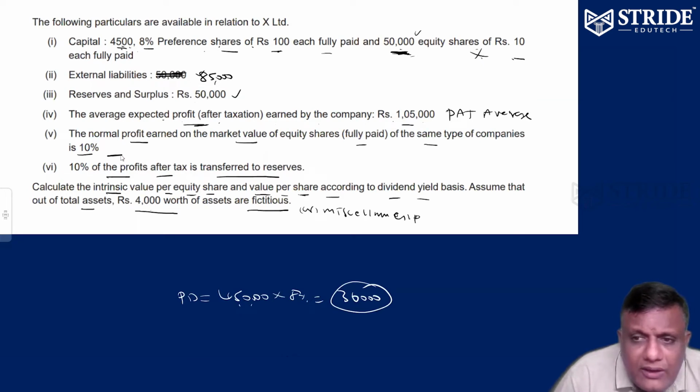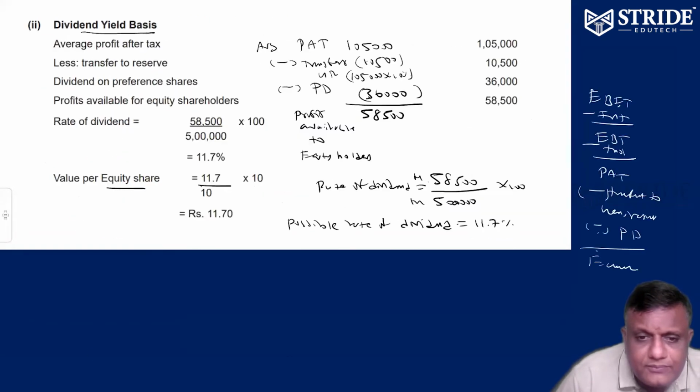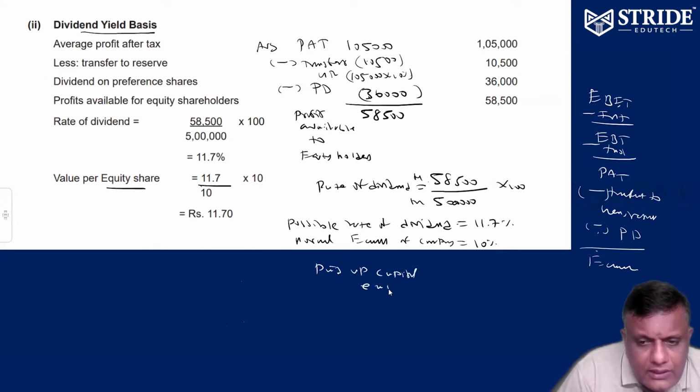Normal rate of dividend: the same type of company is earning in the market 10%. Normal earnings earned by similar companies in the market is 10%. So normal earnings of the company or normal rate of dividend is equal to 10%. Next, paid up capital of each equity share is going to be rupees 10.